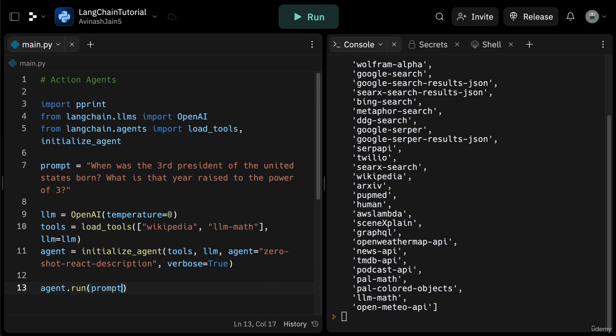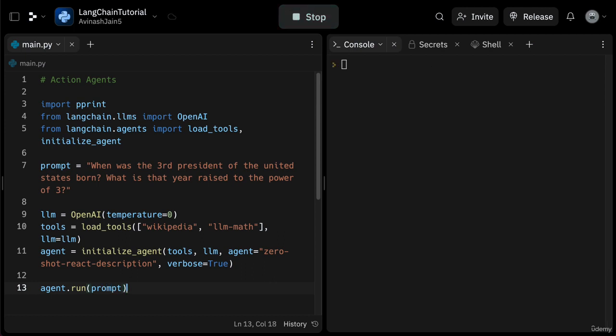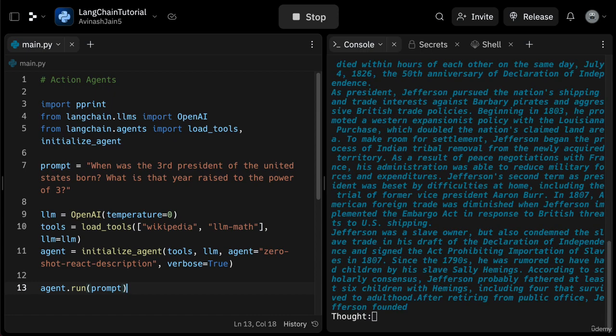So now that we've created our agent, let's go ahead and run this agent with a question. agent.run, when was the third president of the United States born? What is that year raised to the power of 3? By specifying verbose equals True, we can see a detailed response. Let's walk through the output step by step to explain what's happening.